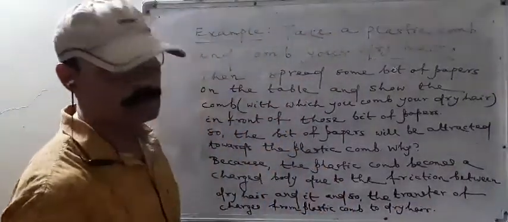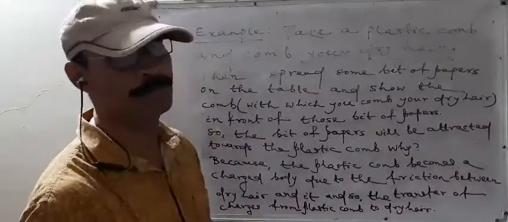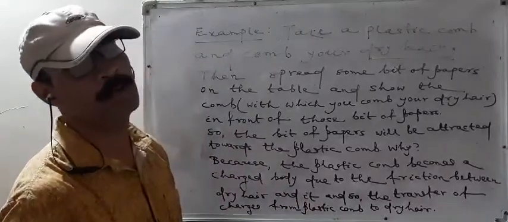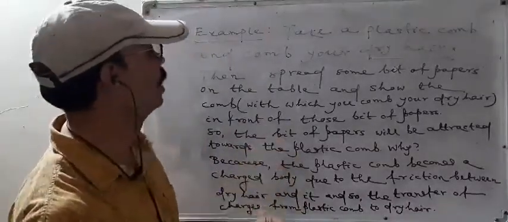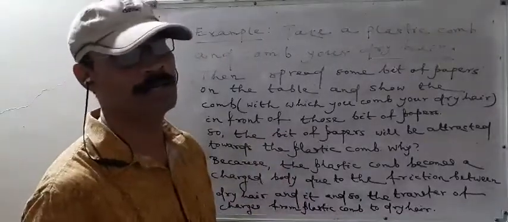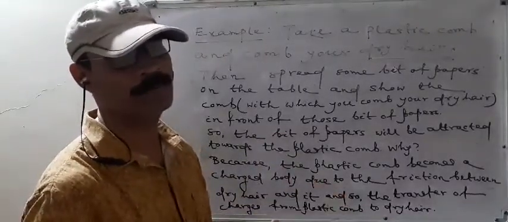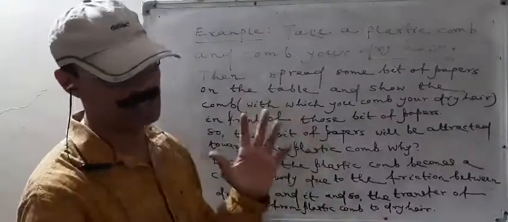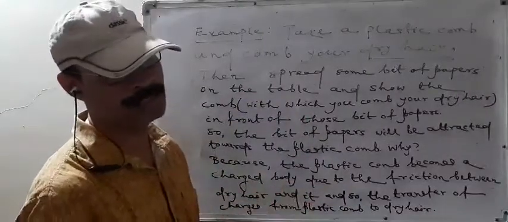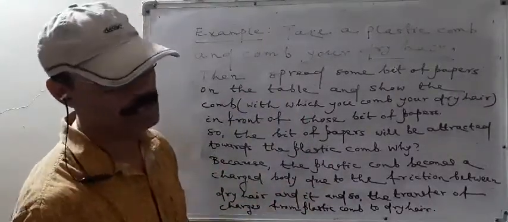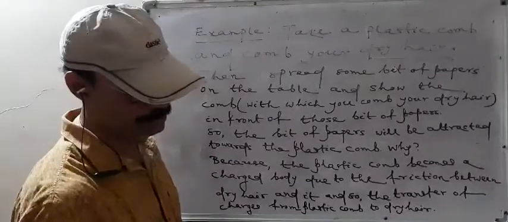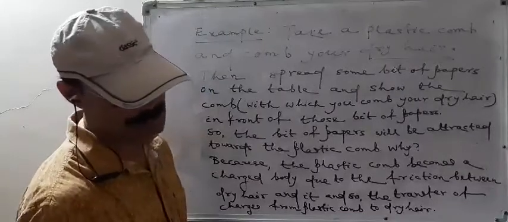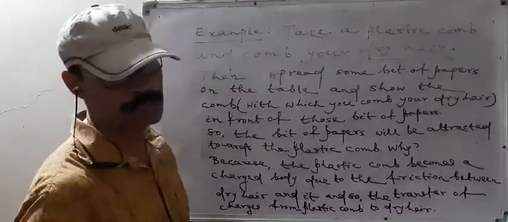So this is the reason why the bits of paper will be attracted towards the plastic comb. And this is one example of electrostatic, that is transfer of charge. Here the transfer of charge is from plastic comb to dry hair, and the plastic comb becomes a charged body, and when we show the charged body in front of the bits of paper, that charged body attracts the bits of paper.